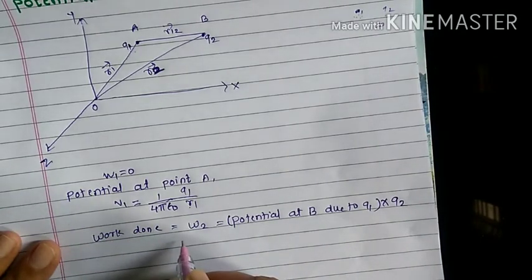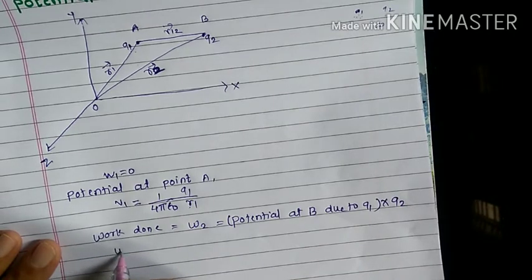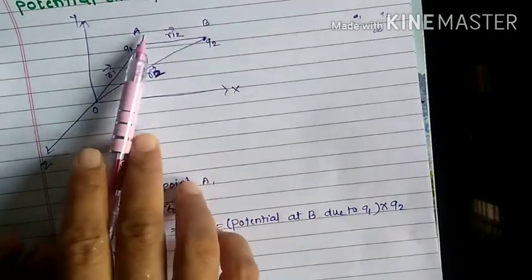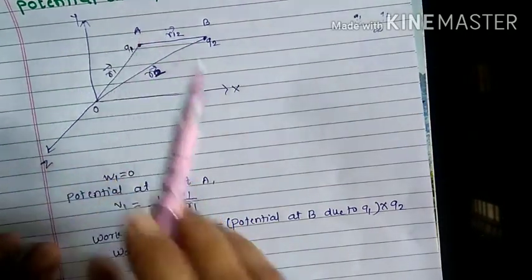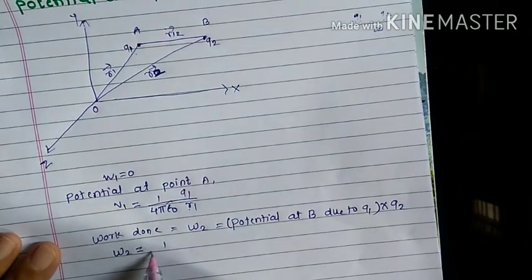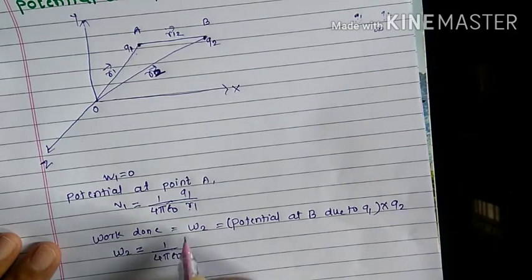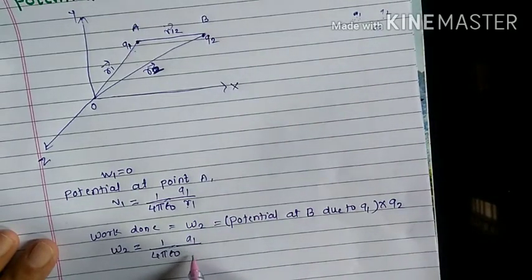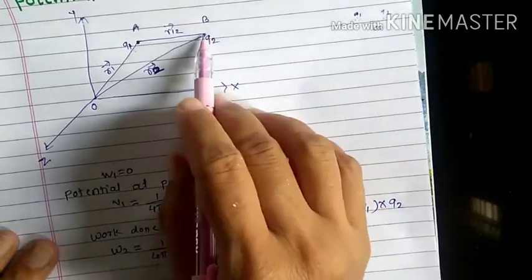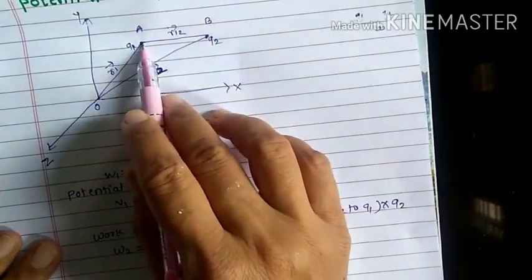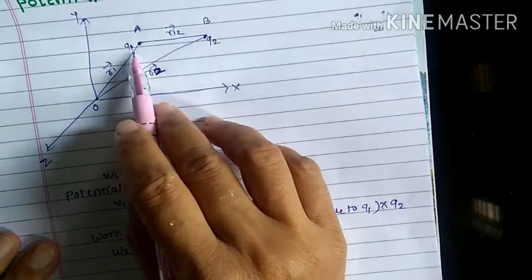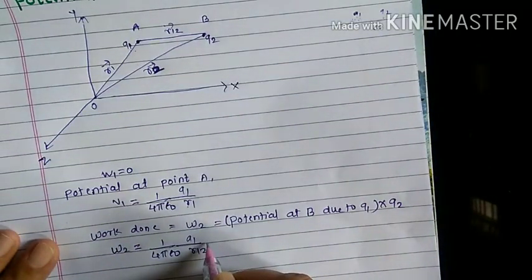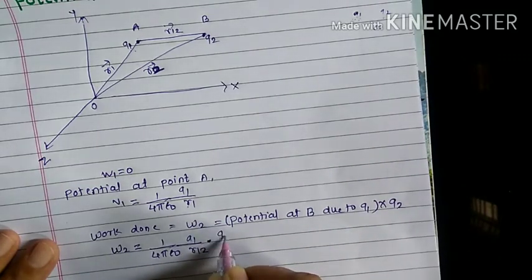Now let us substitute values. Here work done can be written as the potential at point B due to point A. According to the formula, it is 1 upon 4 pi epsilon naught, charge Q1 upon distance r12 at point B. Potential due to the point A is 1 upon 4 pi epsilon naught Q1 upon r12 and into this charge Q2.